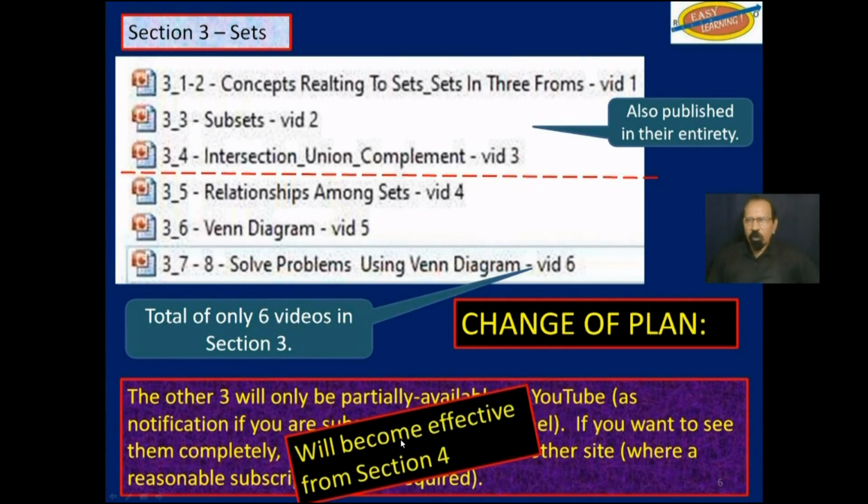Now, this plan will become effective from section 4, where only a few videos will be available in their entirety on YouTube, and the rest only partially available. If you want to see those complete videos, you will be directed to the site where a subscription is required.